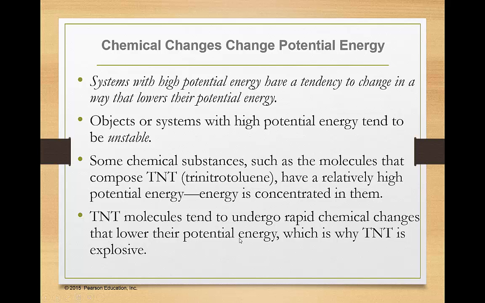It rapidly converts potential energy into heat energy, light energy, sound waves. Okay? So that is why TNT is explosive, because just one little push and it very rapidly undergoes a chemical change to a more stable position.